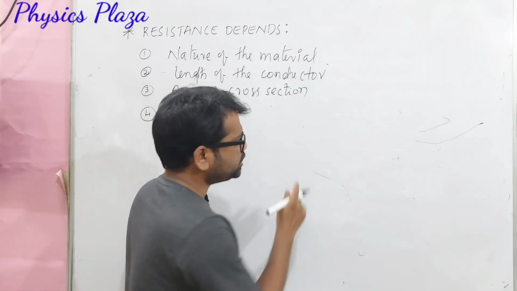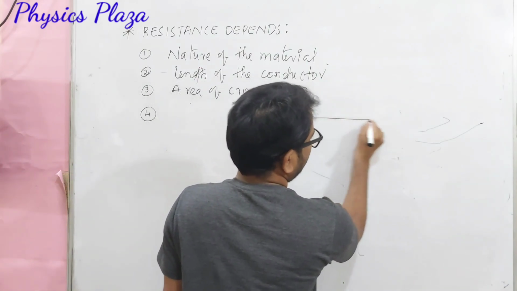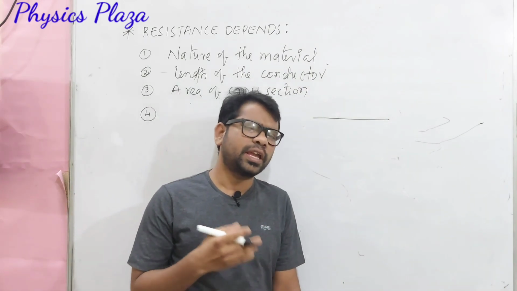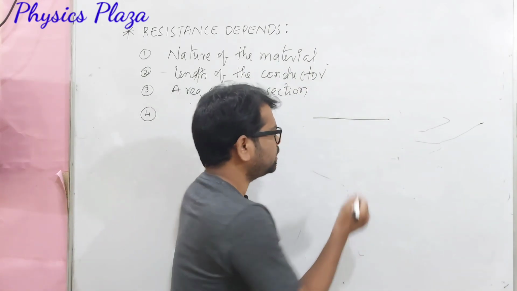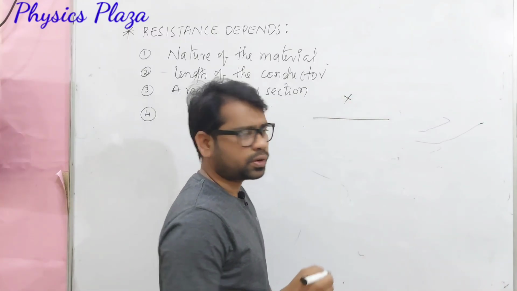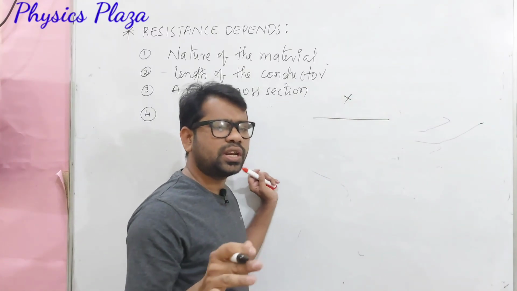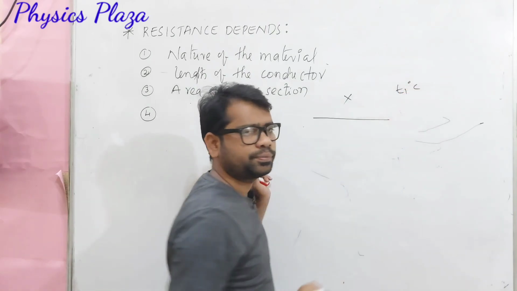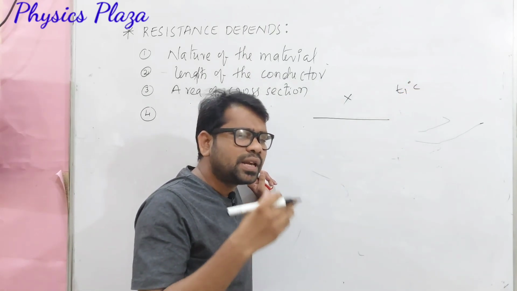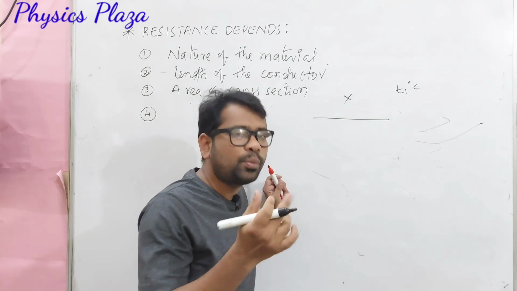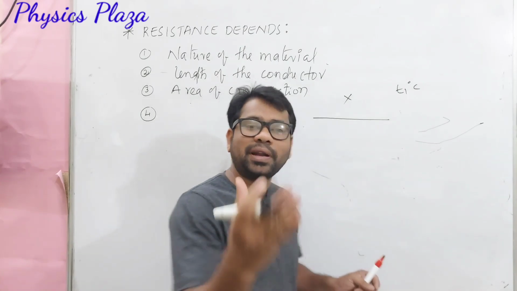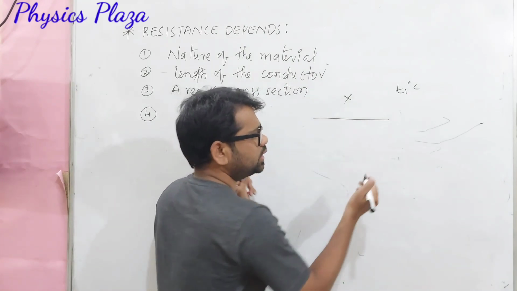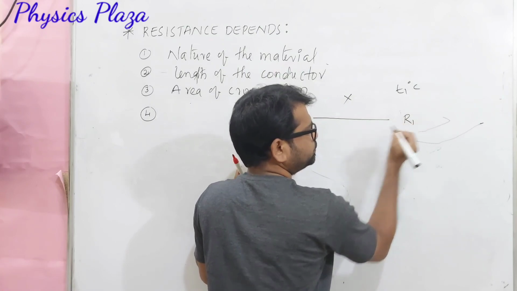For a given copper wire, or even any other material, some X conductor, initially it is at room temperature, let us say T1 degrees Celsius. Then let us measure its resistance with the ohmmeter, with the help of a multimeter. Let us say the resistance we got is R1.